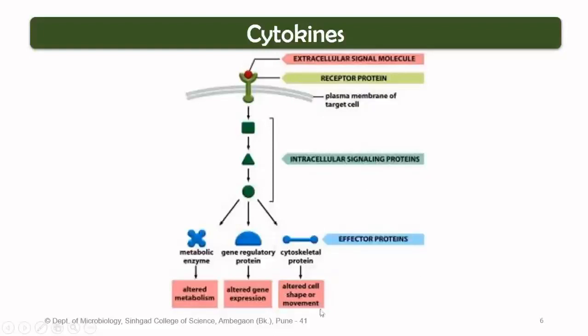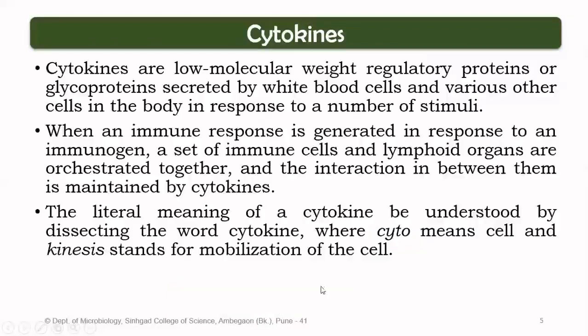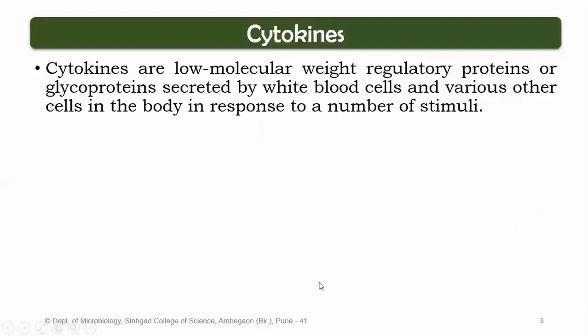In some way or other, the cytokine molecule is responsible for mobilizing the cell. How? By altering the metabolism, the gene expression, the cell shape or movement. Right?